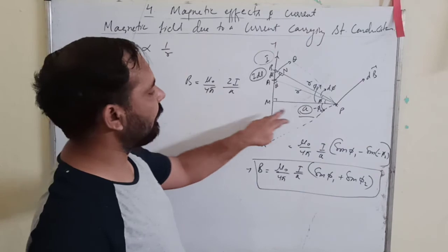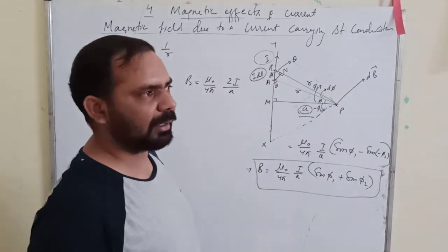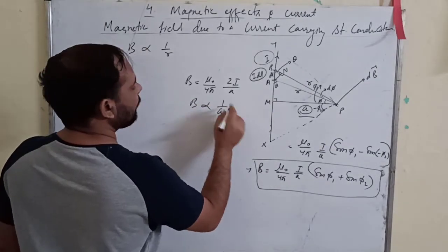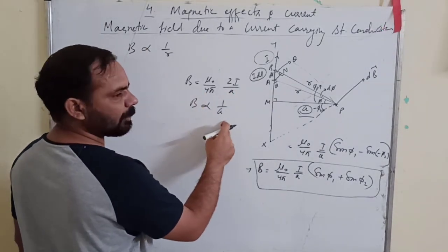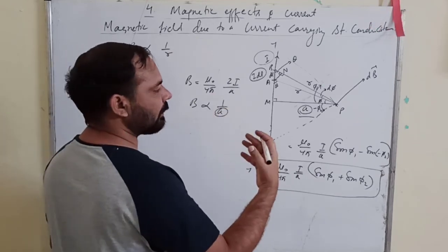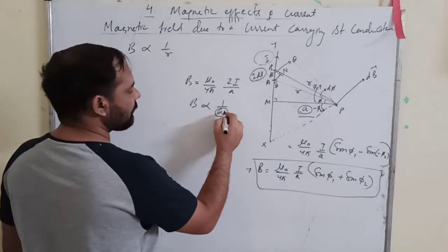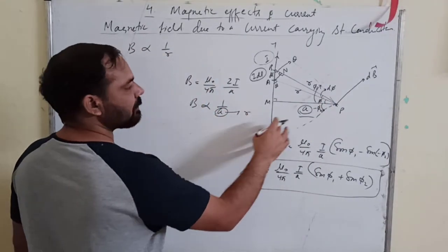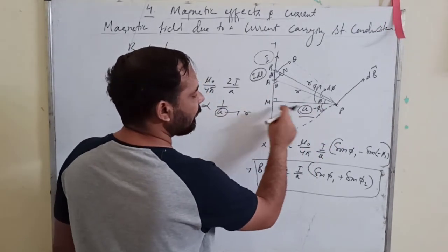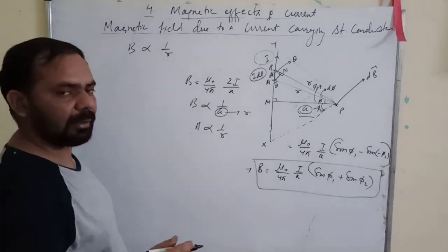Suppose instead of a, I take the perpendicular distance of the point from the conductor as R, then you can say that B is inversely proportional to a, right? Generally, the distance of the point from the conductor is R, so if I replace a by R, if I take the distance of point P from the conductor as R, then you can see that B is inversely proportional to R.